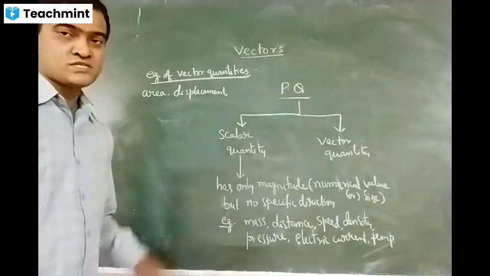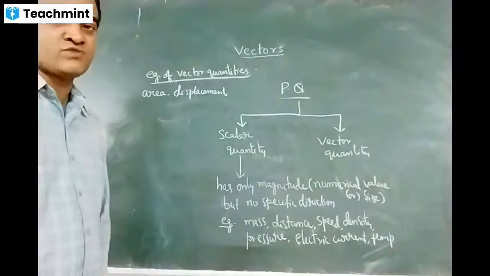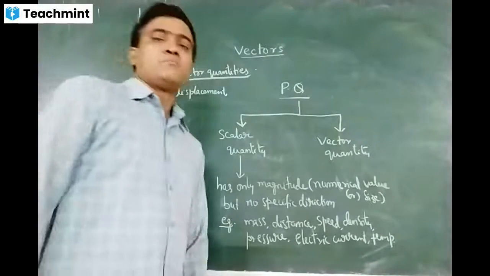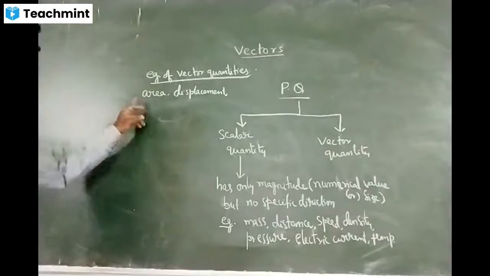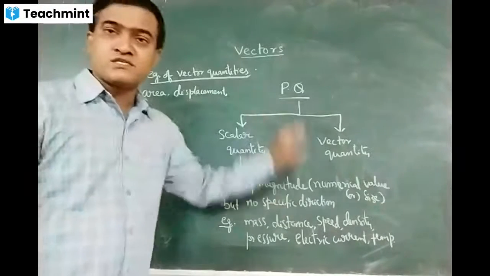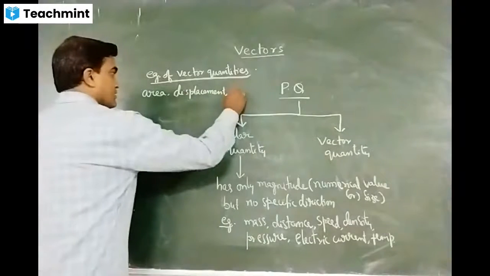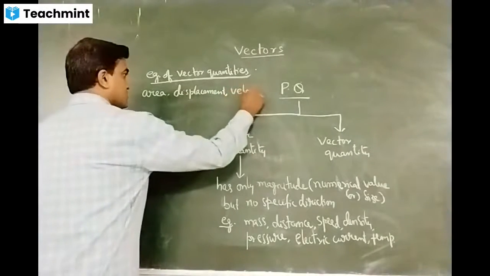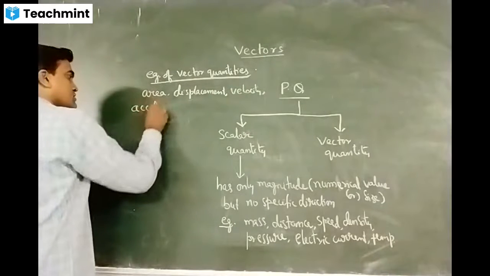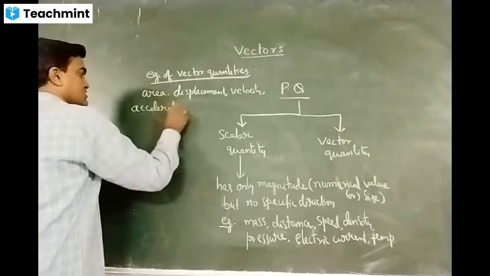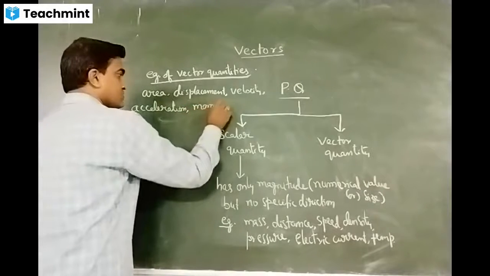Volume is a scalar quantity. Density is a scalar quantity. All will come under scalar. Work is a scalar quantity. Power is a scalar quantity. But area is a vector quantity. Remember, displacement is a vector quantity. Velocity is a vector quantity. Acceleration is a vector quantity. Momentum is a vector quantity.